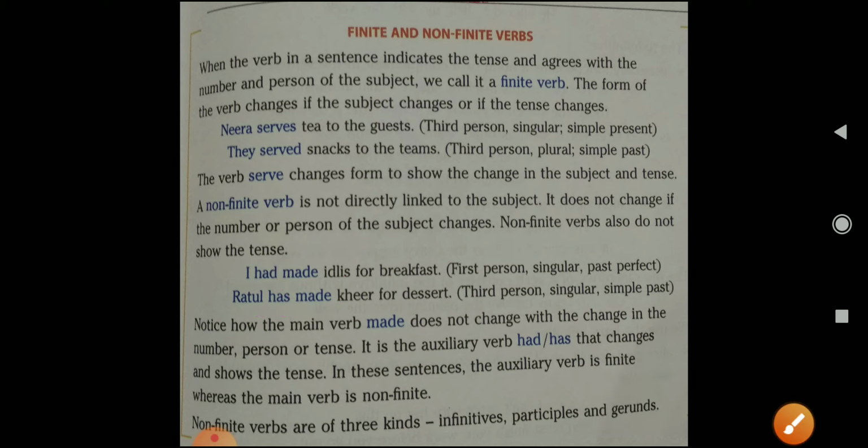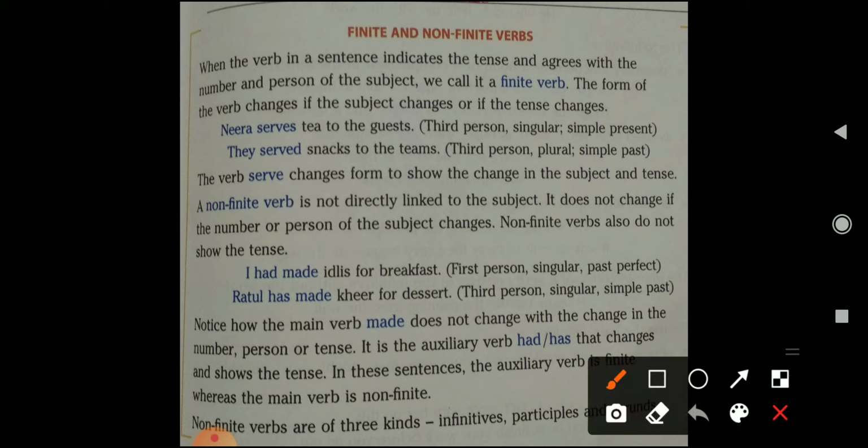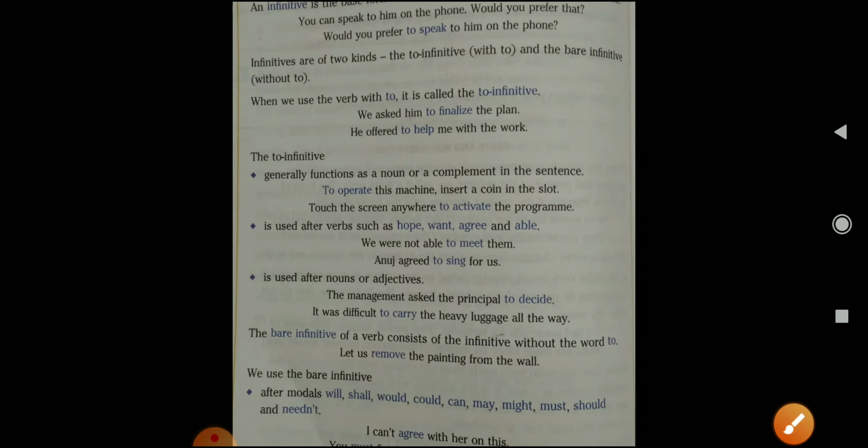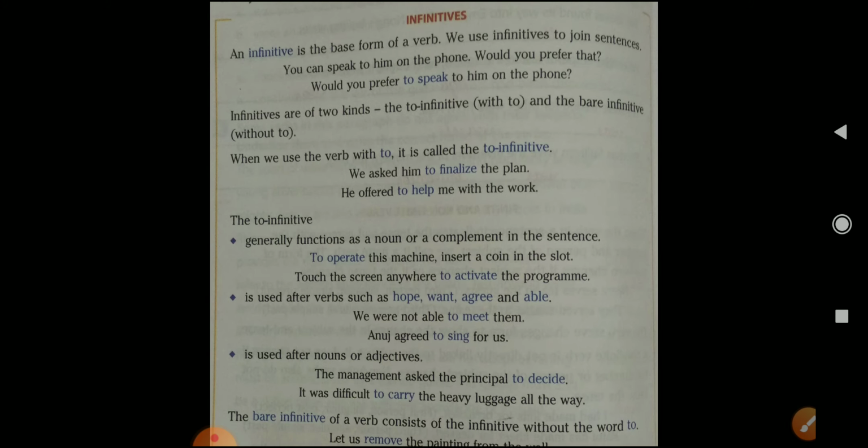Now non-finites are divided into three kinds, that is infinitives, participles and gerund. That too we will see on the screen. See here. Now what is meant by infinitive?